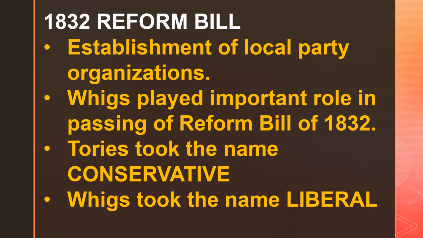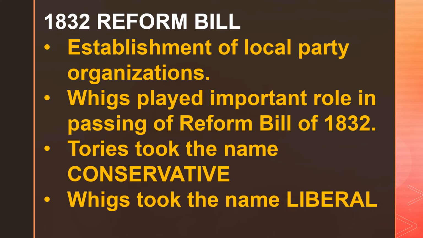Okay, now another important landmark, that is the 1832 Reform Bill. And the 1832 Reform Bill introduced a lot of changes in the electoral system, in the distribution of boroughs and counties. So, we are concerned only with how it affected political parties in England. So what happened was, with the 1832 Reform Bill, local party organizations were established. And the Whigs had played a very important role in passing the Reform Bill of 1832.